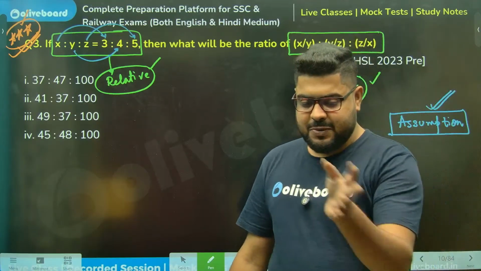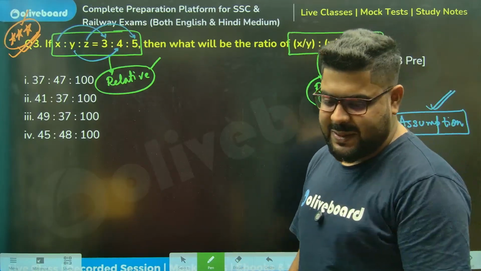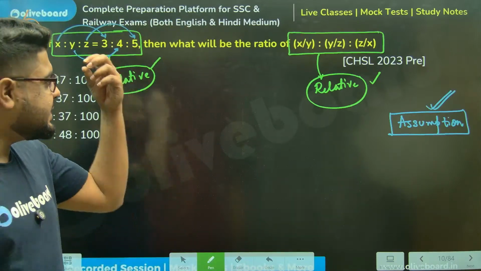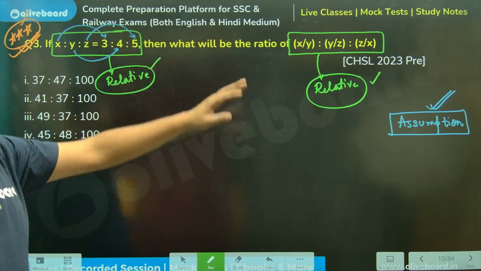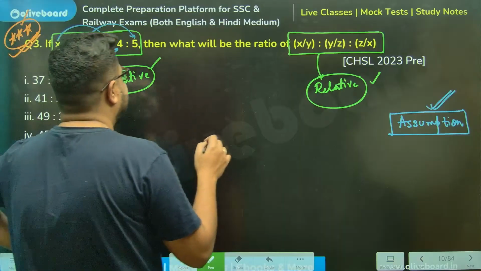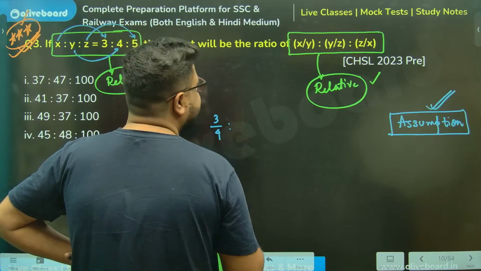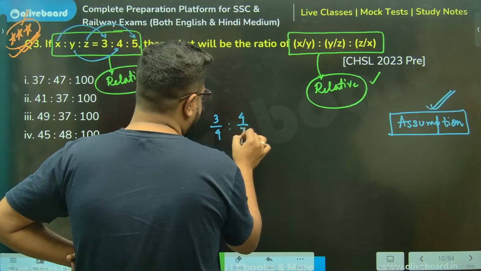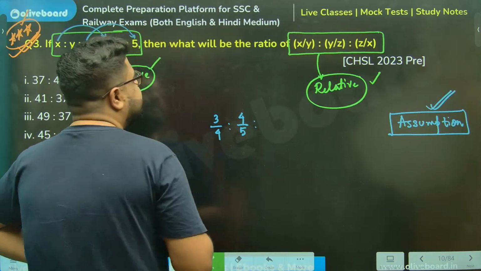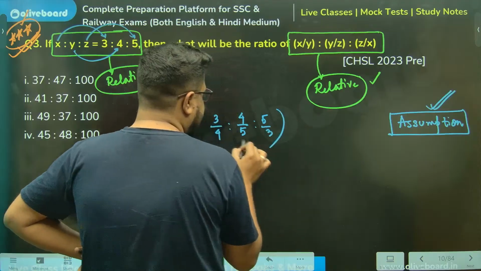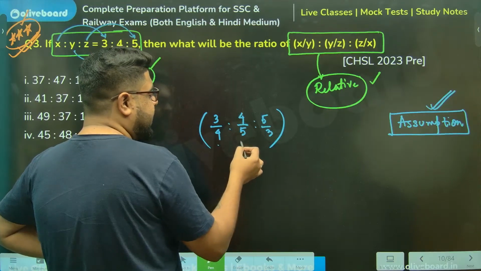Ashish, yes, we will go there. Wait, I'll tell you. Please understand this. Here I will put the same things, 3, 4, 5. So my answer will come out as x by y is 3 by 4, y by z is 4 by 5, and z by x is 5 by 3. So multiply 4, 5, 3.